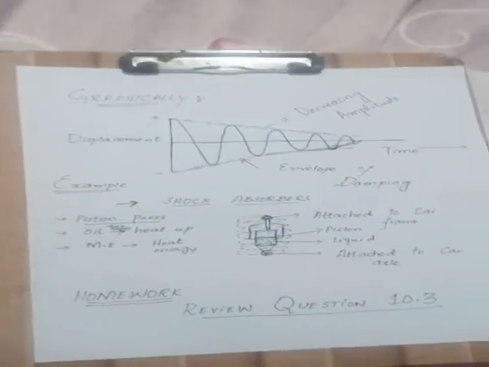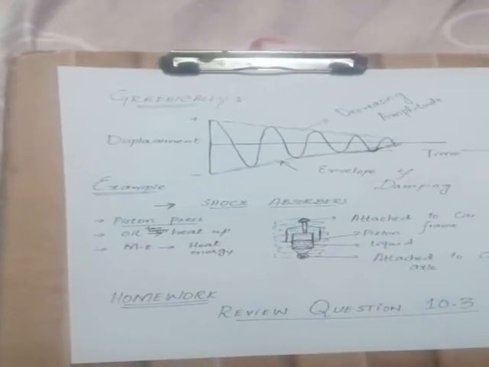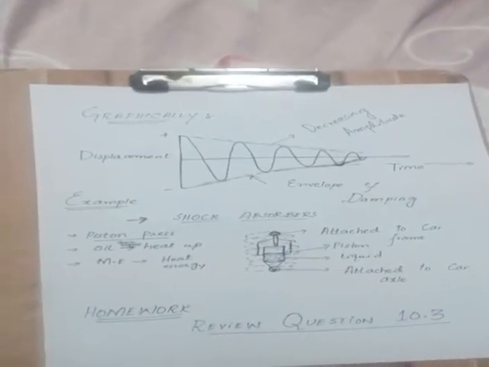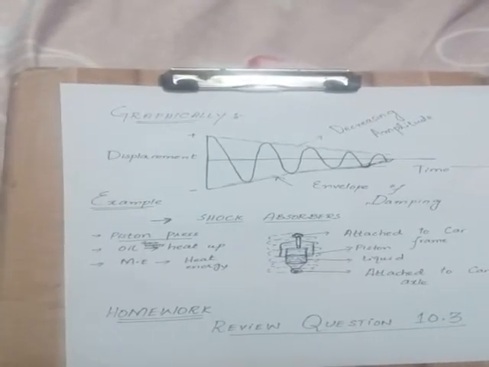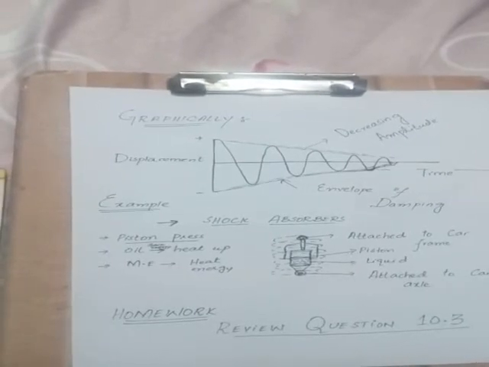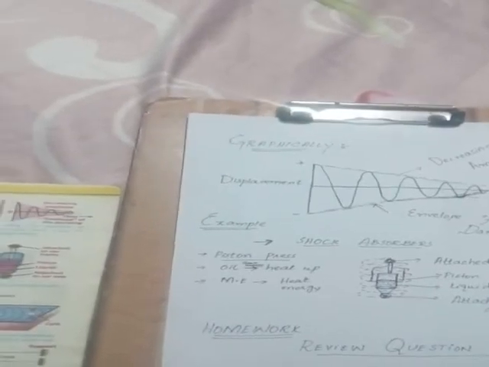A shock absorber consists of a piston, and the upper part of the shock absorber is firmly attached to the car. When the car travels on a bumpy road, the car may vibrate violently. These shock absorbers damp these vibrations and convert this energy into heat energy.